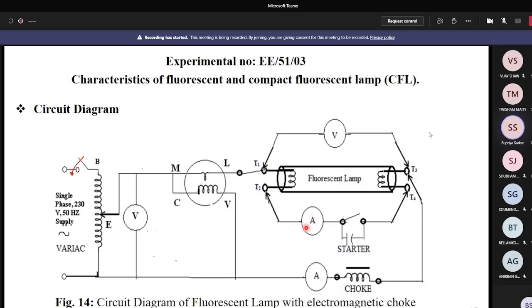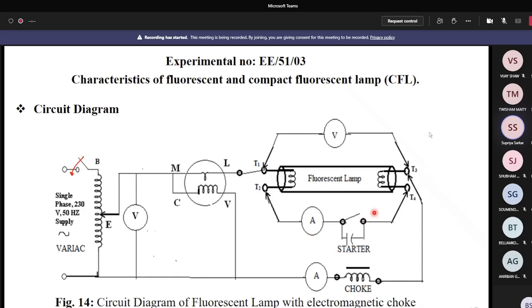So here basically earlier you can see the deflection in this ammeter, but here you can see some deflection or no deflection. Here also very small deflection or no deflection. But when you reach the particular voltage, then you see sudden deflection at this ammeter, sudden deflection at this wattmeter. Here also the pointer just touches the maximum position, but here you can see the flickering of the pointer. Is it okay to everybody?